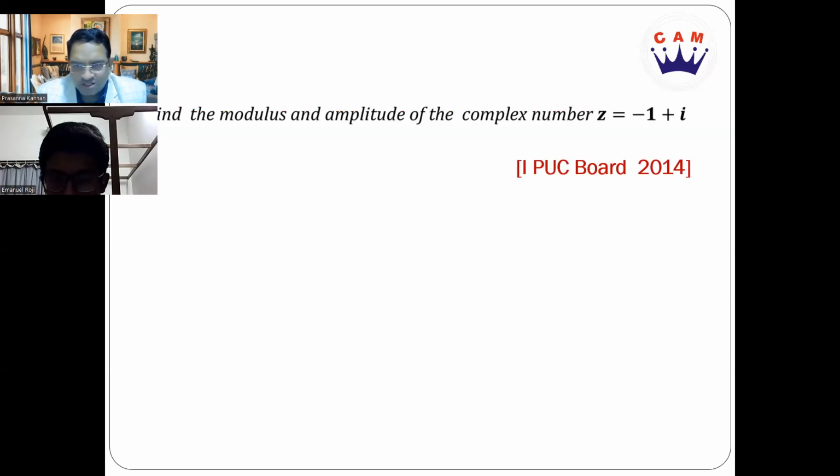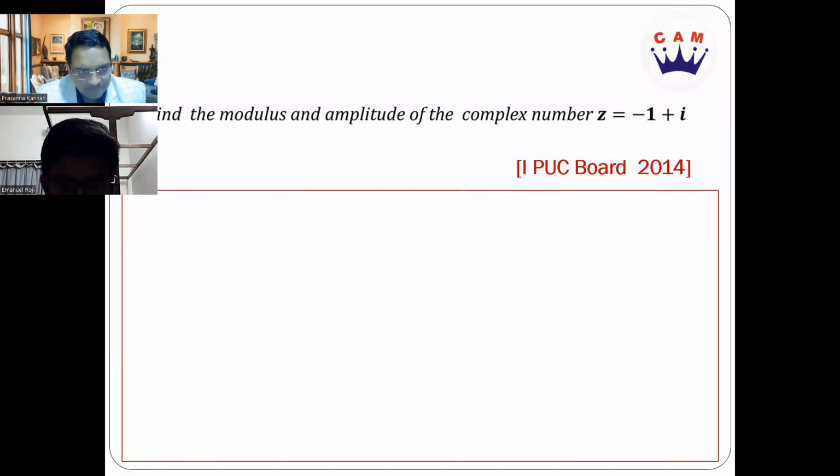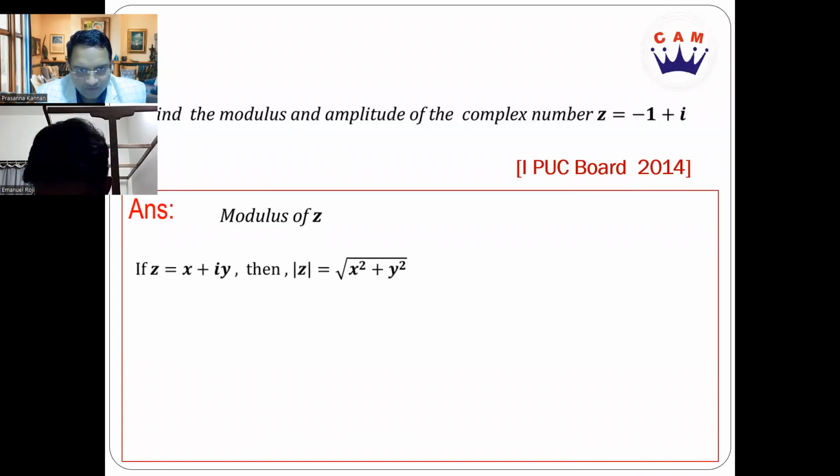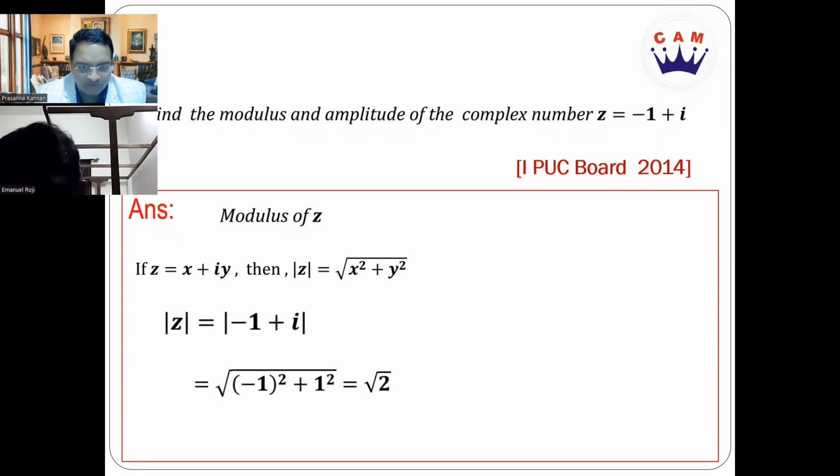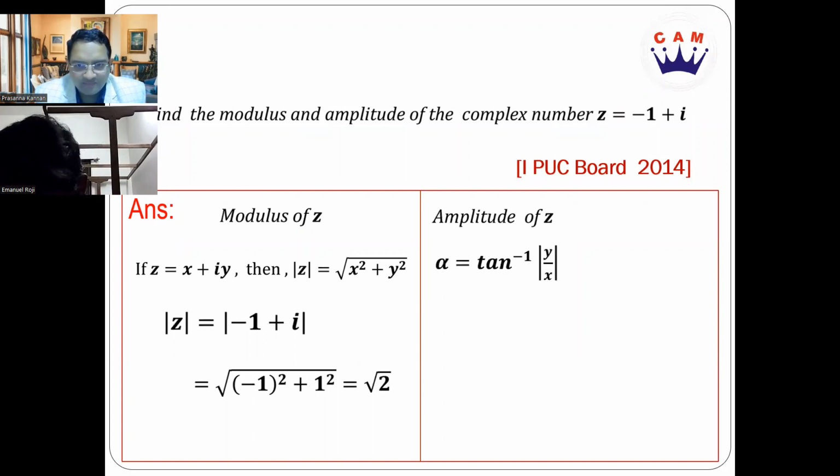And what are going to be the steps? So first step, modulus. We know if a complex number is going to be a plus ib, then what is the modulus given by? Root of a square plus b square. Exactly, root of a squared plus b square. So the answer is root 2. You're correct. So finding the modulus would be awarded 1 mark. Next, we come to the amplitude part.